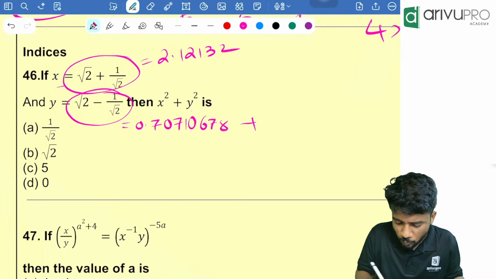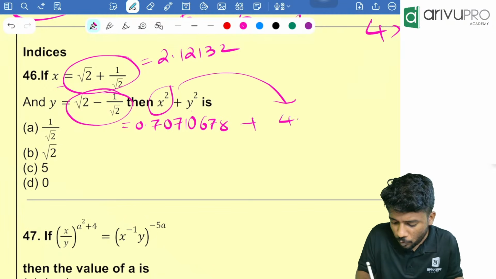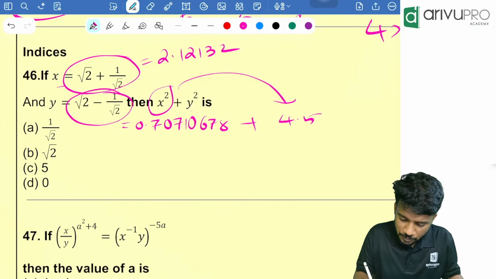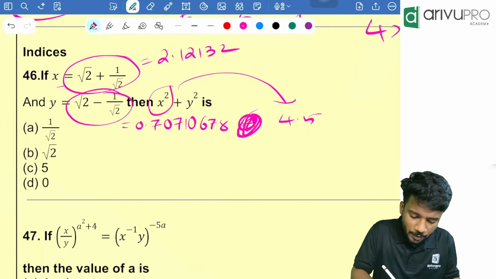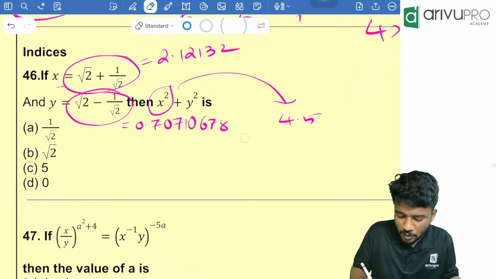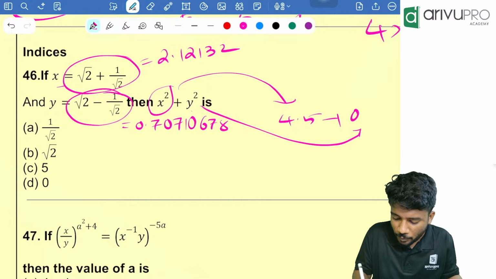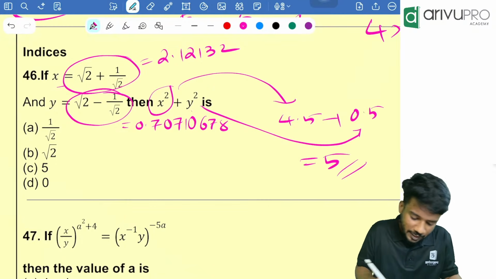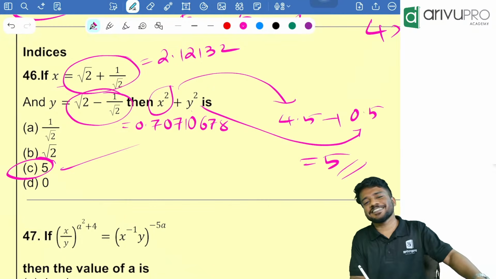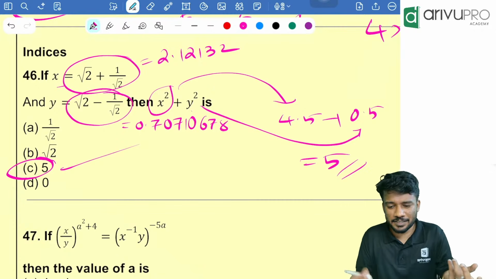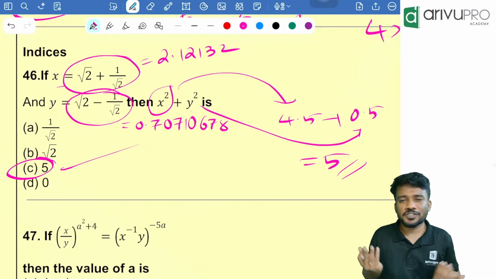So plus y square, this x square will be 4.5. So people, 4.5 plus y square, how much you got? 0.5. That is nothing but 5. Direct answer. Option C is your answer. Got it? Just calculations. If you are having calculation issue, please tell me.